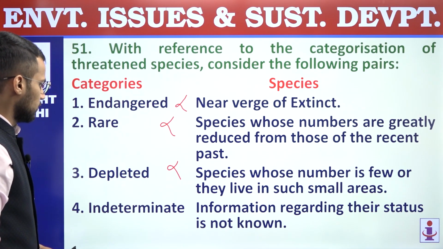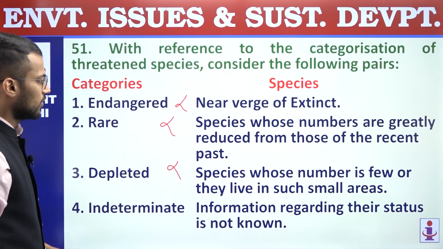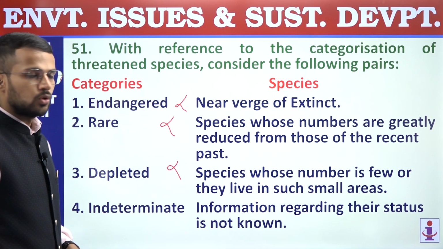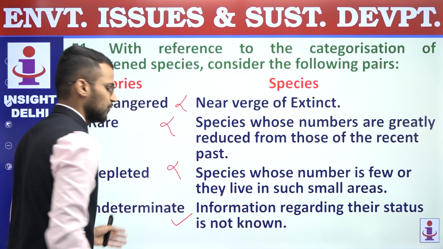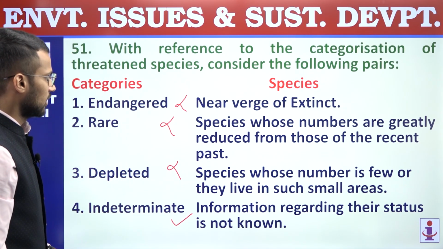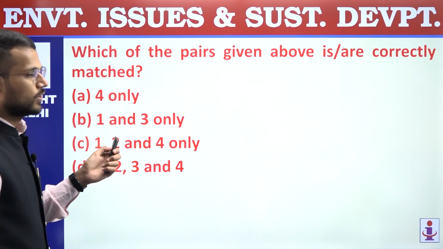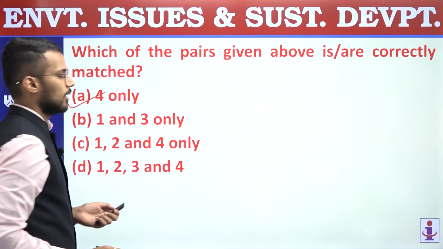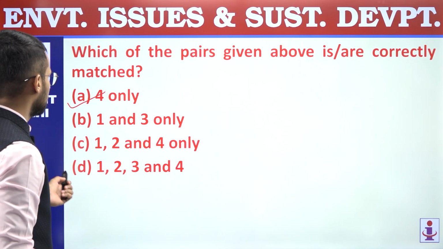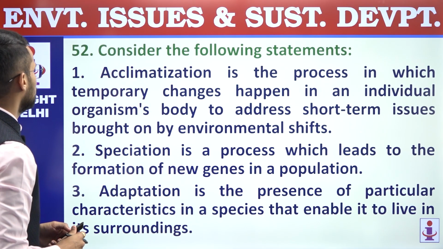Fourth, indeterminate. It is matched with information regarding their status is not known, and that is what indeterminate means, and that's why fourth pair is correctly matched. We are supposed to find out which pairs are correctly matched, so it is only fourth pair, and that's why answer is A, 4 only. 51, answer is A.